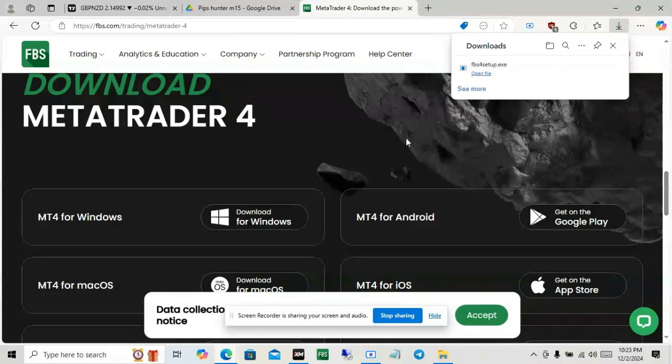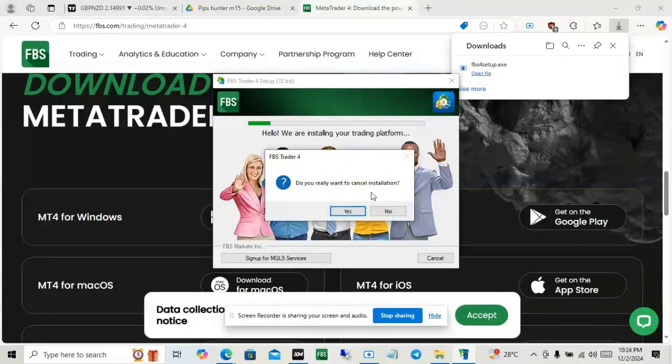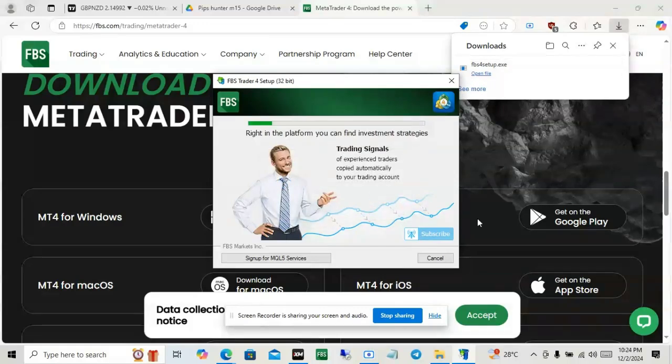Okay guys, download is done. Click on Open File and wait for the installation to come up. Click on Next and wait for the MT4 to finish the installation. I will close the installation because I already have it installed on my PC. So guys, let's proceed.